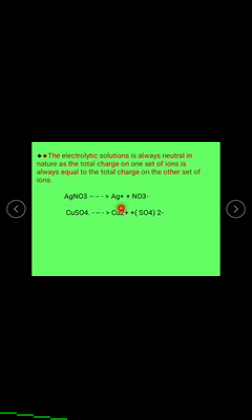For example, AgNO3 gives rise to Ag+ and NO3-, that is, one positive ion and one negative ion.